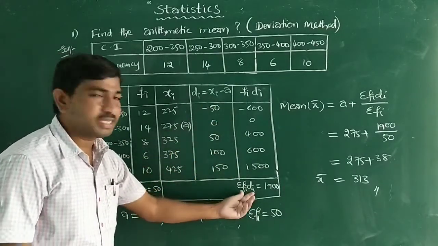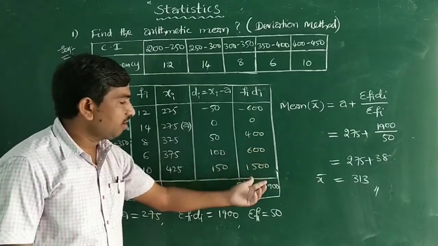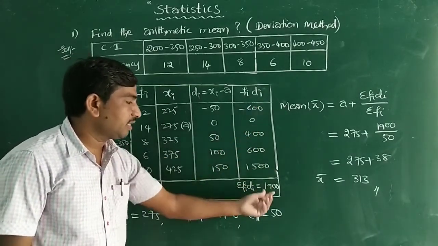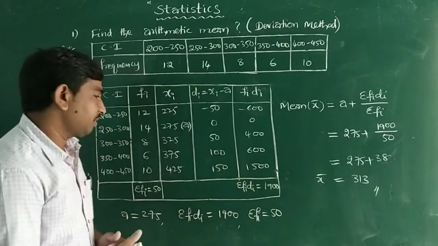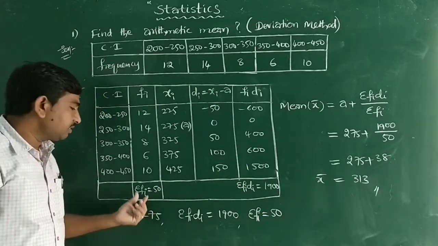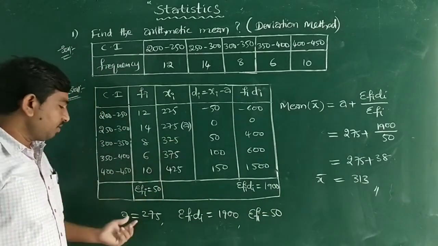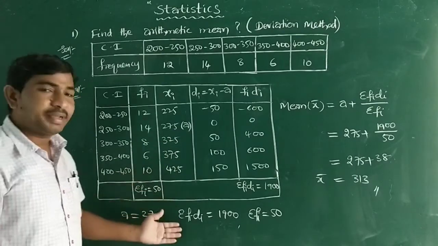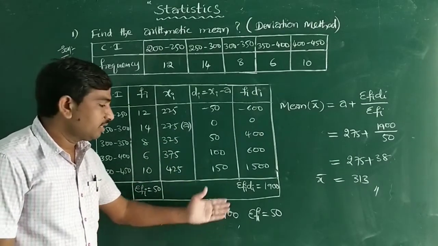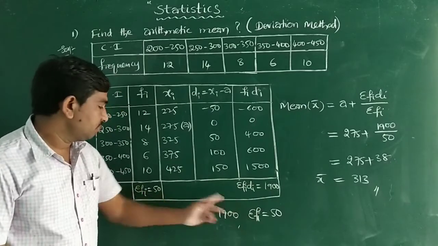Finally, we will get the summation fi di value by adding all these and subtracting the minus 600. Then you will get 1900. Summation fi di is 1900, and summation fi is 50. So the assumed mean value a is equal to 275.